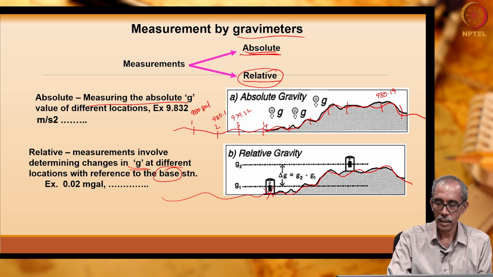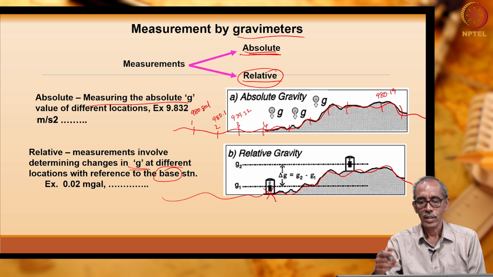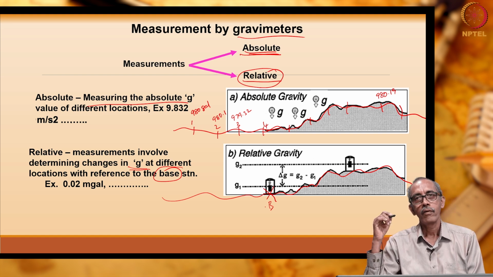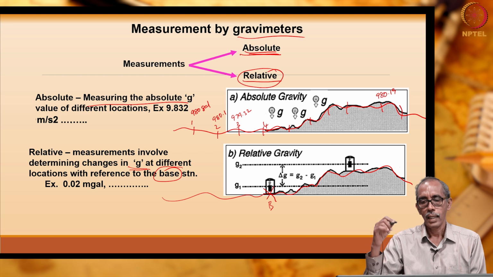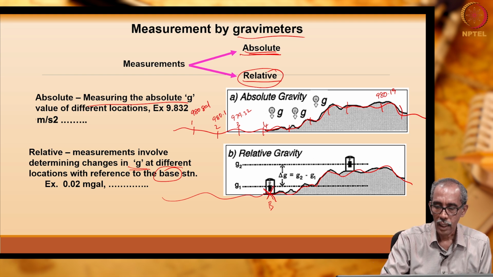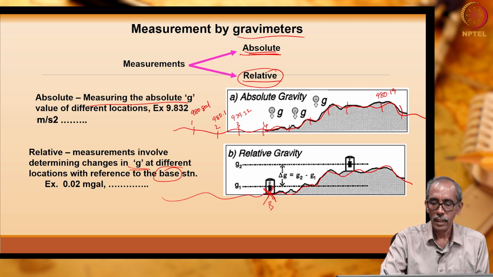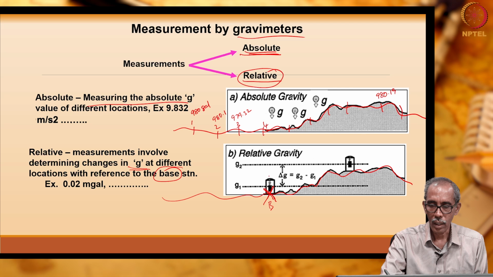Let us take this as the base station for my convenience. All of us can choose any station which is of your liking. So, I have chosen this as a base station. What I am going to do here is, I am not going to measure the actual gravity value. I will calibrate, or change the reading showing in my gravimeter, to 0 at this place.